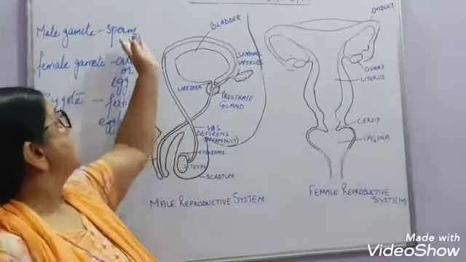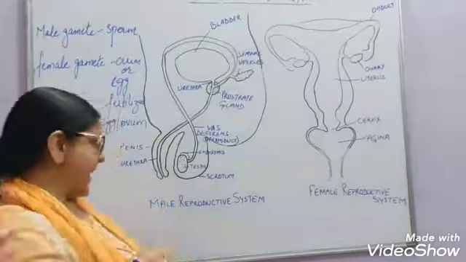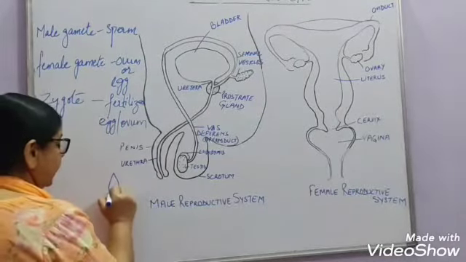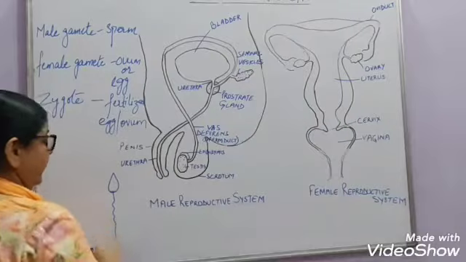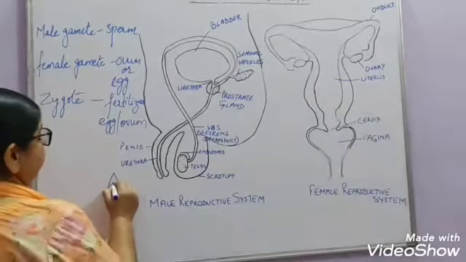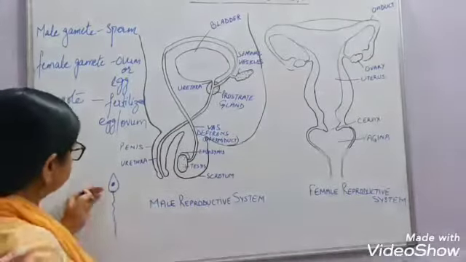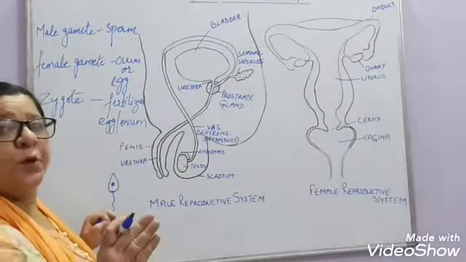So they are very small. The sperm has a head and a tail, right? And in the center is present the nucleus. This tail helps it in its movement.